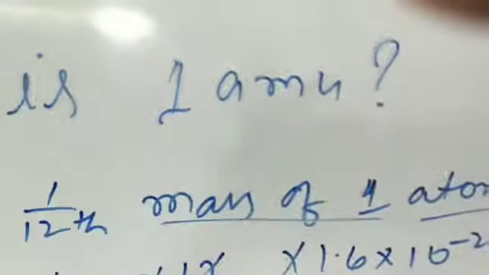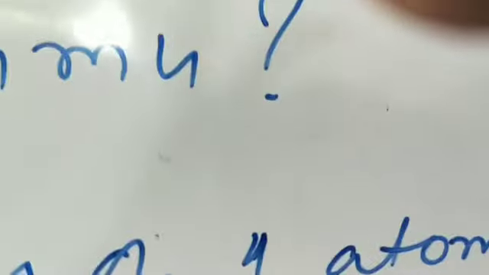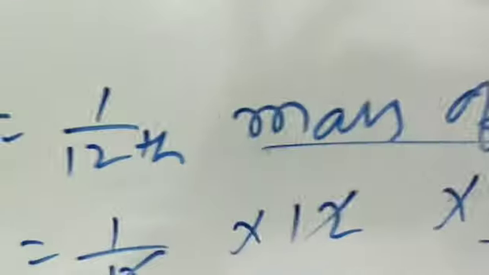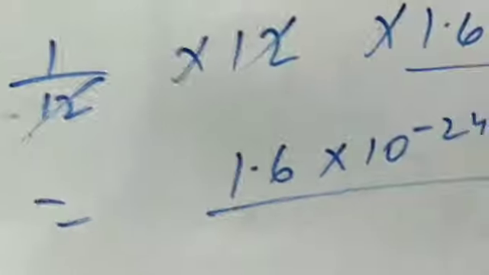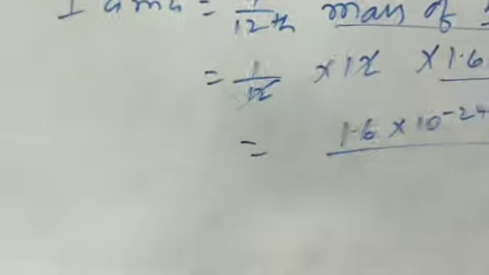Actually 1/12 is written the same as 1/12, and the mass of one atom of carbon, which I explained above, is 12 into 1.6 into 10 to the power minus 24 gram. How this number comes, I explained above. Actually 12 cancels out, so the only remaining number is 1.6 into 10 to the power minus 24 gram. That remaining number is here, and 1.6 into 10 to the power minus 24 gram is equal to 1 AMU. That is proved mathematically. In this way, you can also explain 1 AMU if such a type of question comes in your exam.